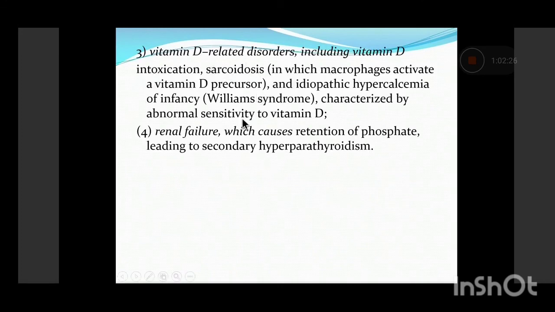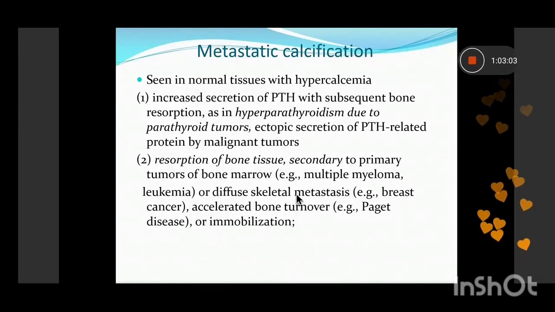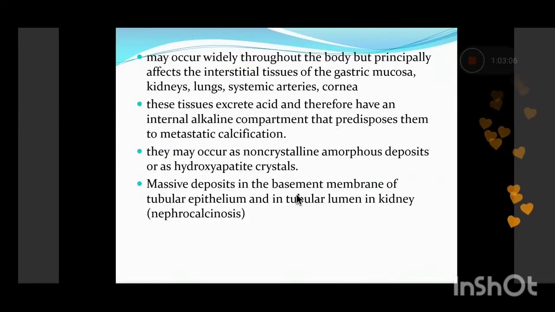Or there can be vitamin D related disorders like vitamin D intoxication and sarcoidosis, in which the macrophages activate the vitamin D precursor, so there is increased sensitivity to vitamin D, which leads to hypercalcemia. And the last is renal failure. Renal failure can cause retention of phosphate, so there is hyperphosphatemia, which leads to secondary hyperparathyroidism. It is not primary hyperparathyroidism. All these conditions lead to hypercalcemia, which leads to deposition of calcium salts within the normal tissues.